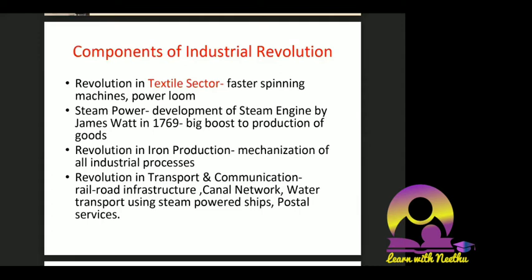So, components of the industrial revolution. Revolution in the textile sector: faster spinning machines, power loom. I told you power has come, the steam engine has come, so because of all those things, faster spinning machines and the power loom came. This helped the textile sector. We also know from modern history, when we learn about India, that initially when the Britishers came, our status was good. The balance of trade was in our favor. We used to export finished goods to Britain, cotton especially. What happened later on? Deindustrialization happened in India.